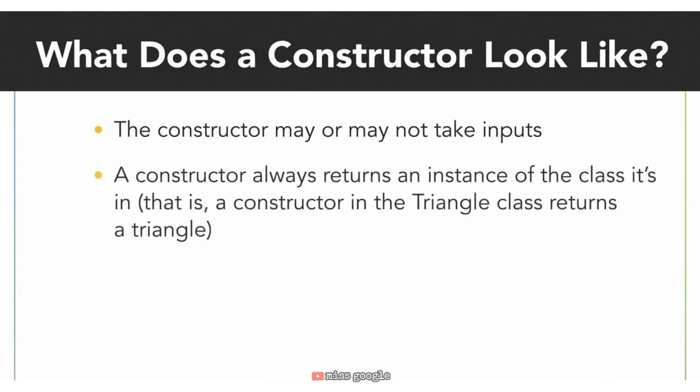For the return type, the constructor always returns an instance of the class, in this case, an instance of triangle. We don't have to state it in the definition of the method because it's already built into Java to expect that behavior. In the implementation, we won't be using the return keyword either because no matter what we do in the constructor, it will always return an instance of the class, in this case, triangle.